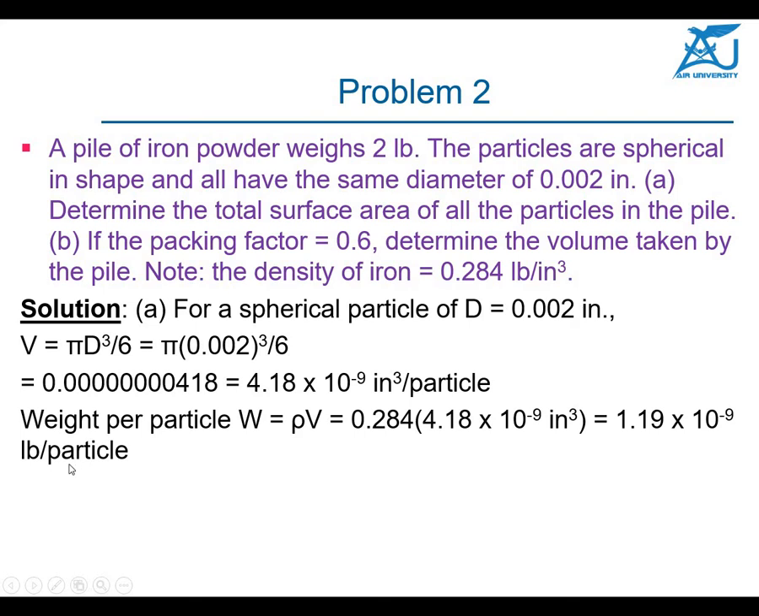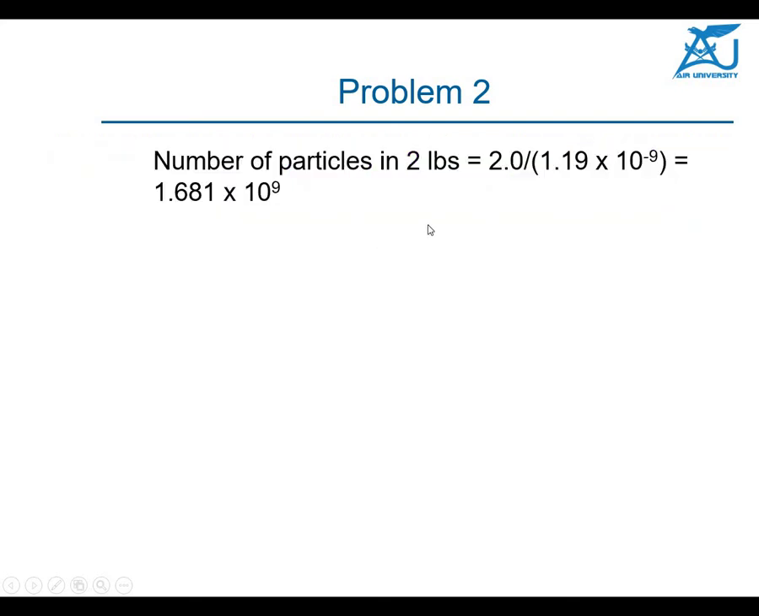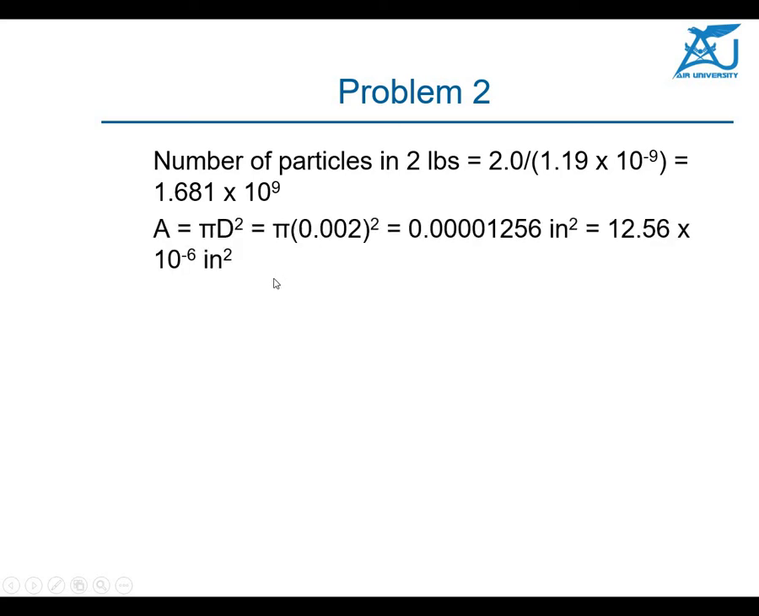Once you know the weight of one particle, you already have the total weight available. So divide 2 by the weight of one particle, and you can get the number of particles. Once the number of particles is available, you can find the area. The area of one sphere is pi d squared, and that is equal to 12.56 times 10 to the minus 6 inch squared.